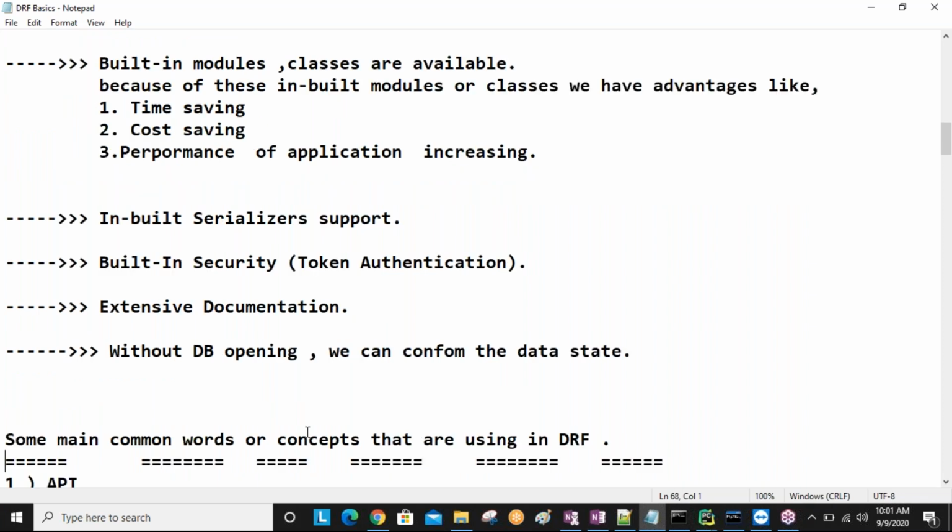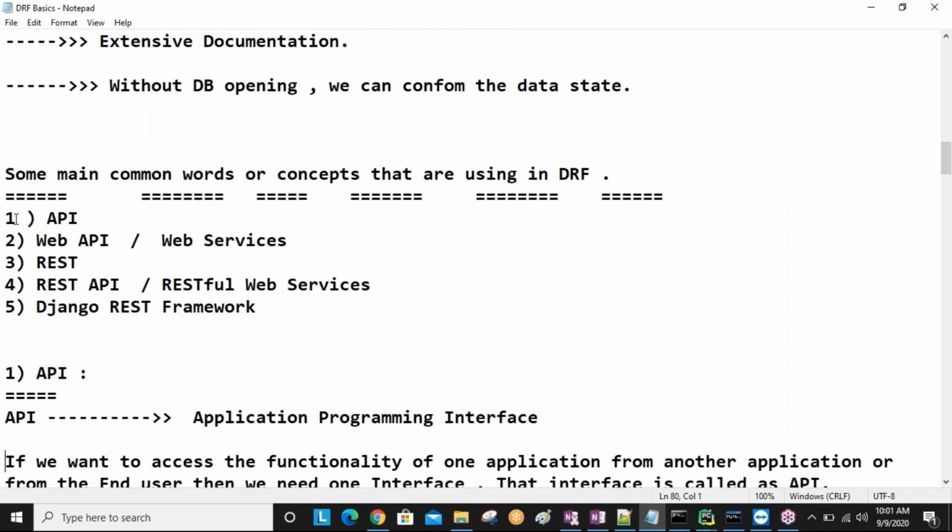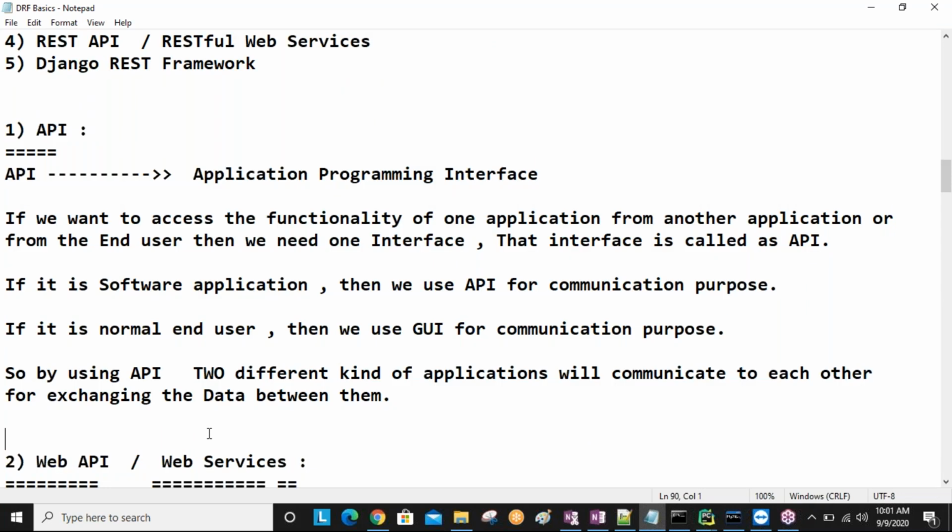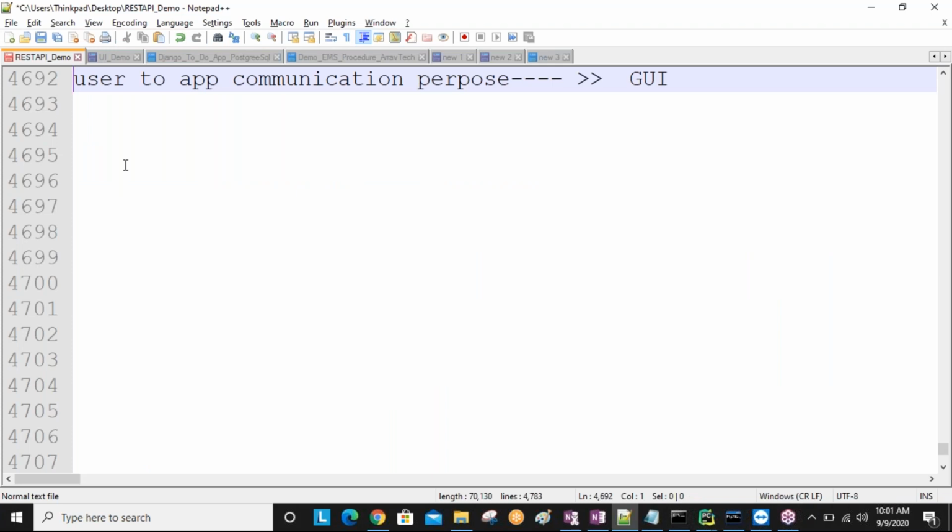Now we are discussing the API, and you are getting all these points here. Like this, whatever I'm discussing, everything you are going to get as text file notes and PDF file notes, class notes also. Previously I took a lot of offline batches, and in those batches I gave all the class notes also. So those notes also you are going to get as a soft copy. Got it? Okay.